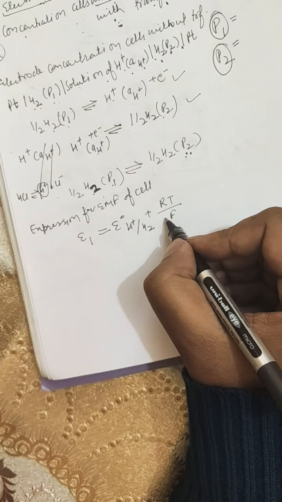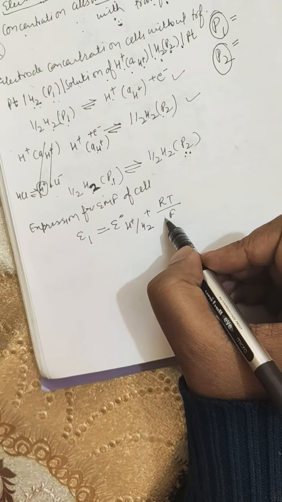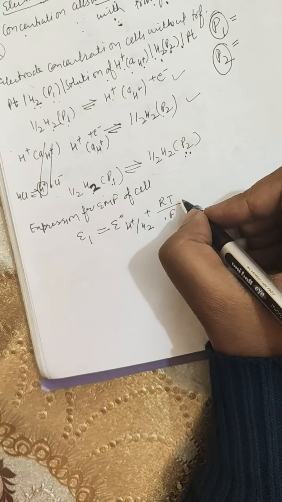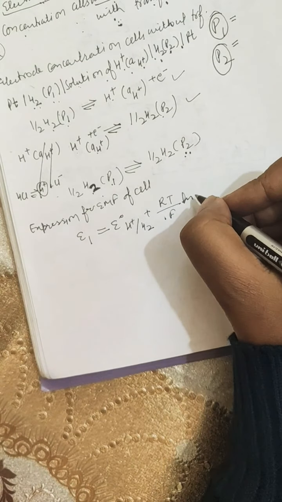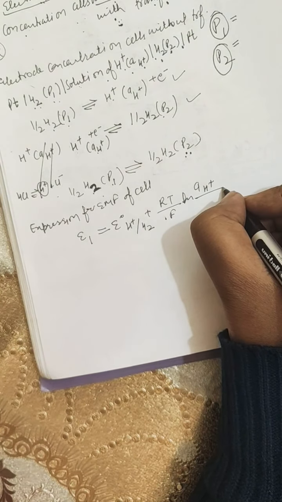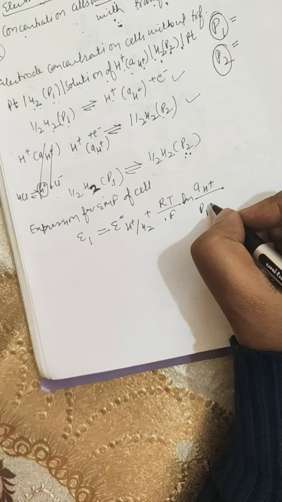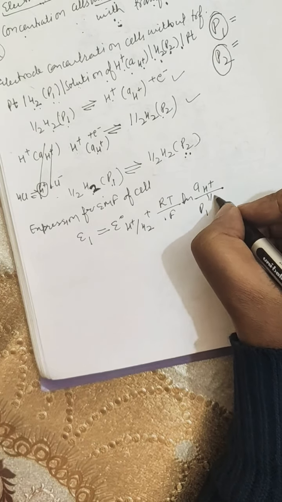Basically it was NF, but there is a single electron change, so the value of n is equal to 1. Further RT/F ln of the activity, the concentration of the oxidized state, over the concentration of the reduced state.